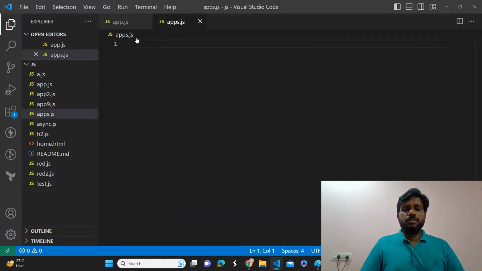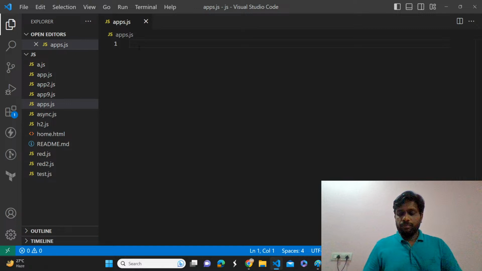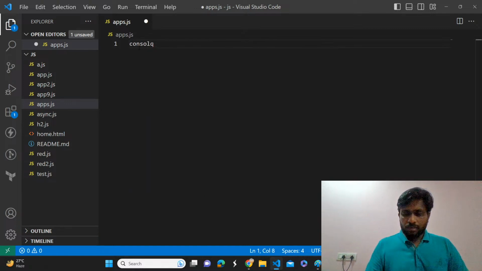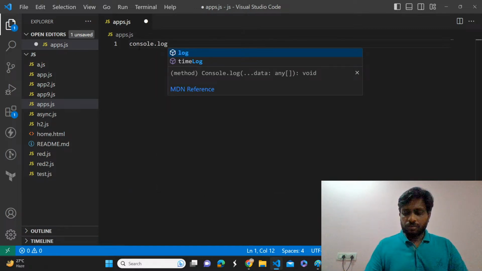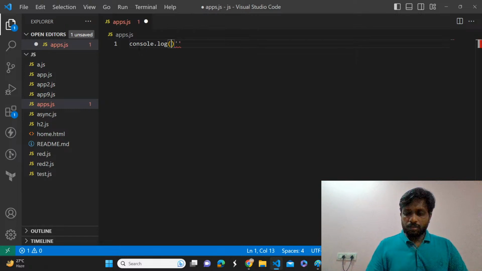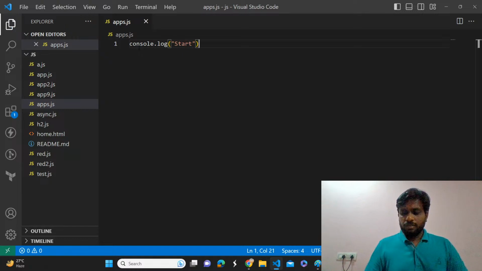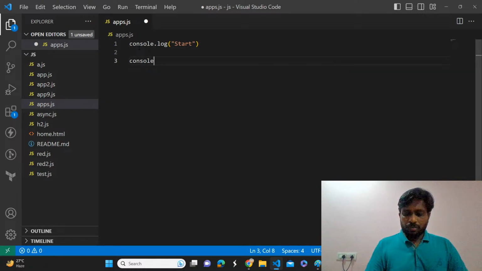Now focus: console.log start and console.log end.